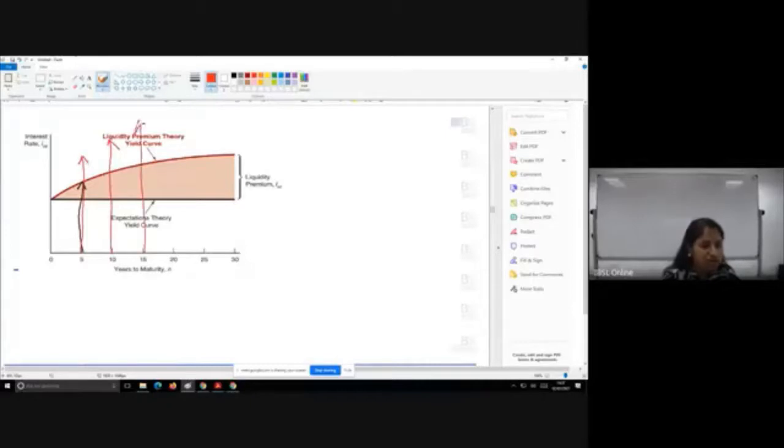The 15-year bond also has to increase. And this increase has to move along.